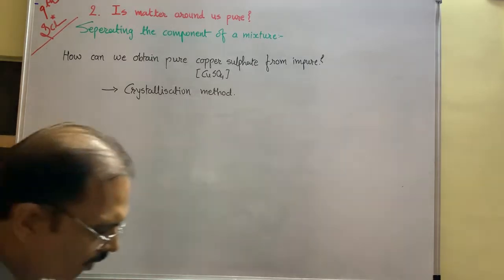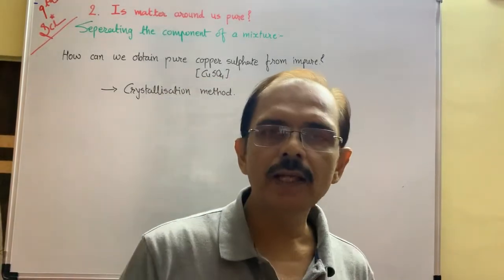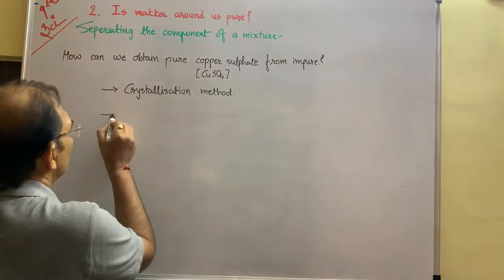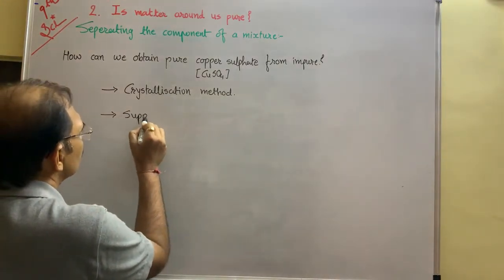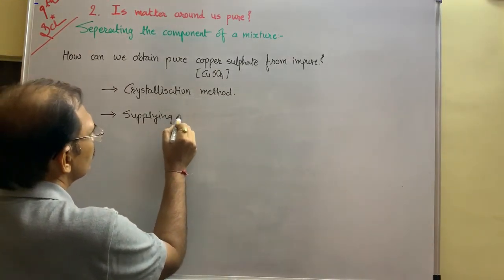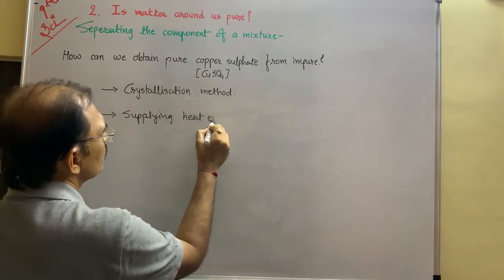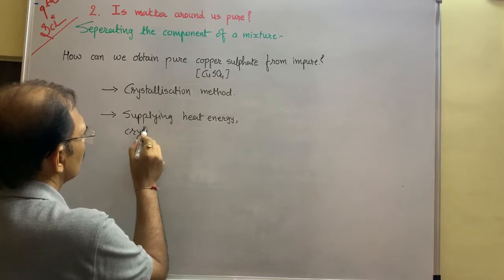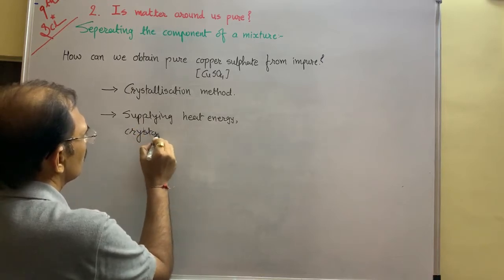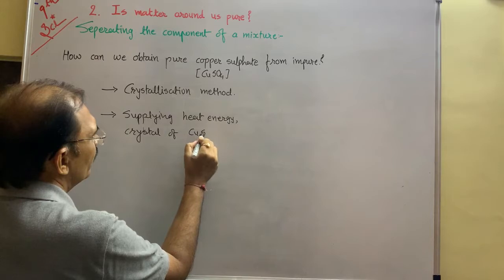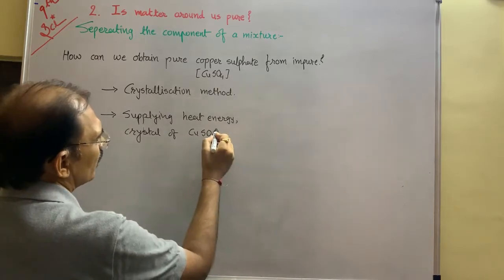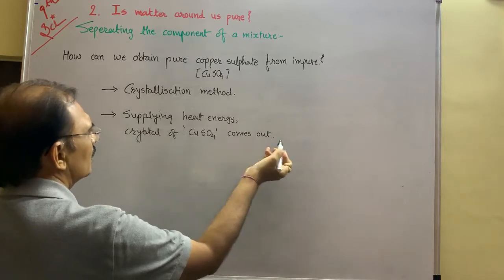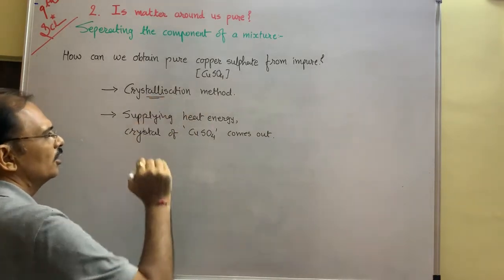Means when you supply heat energy to this copper sulfate solution, crystals of copper sulfate come out, and that's why the method is known as the crystallization method.